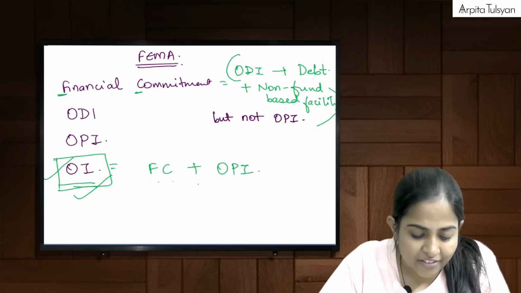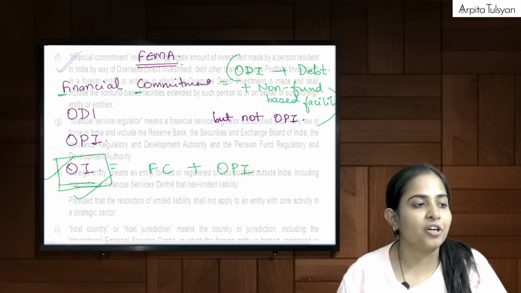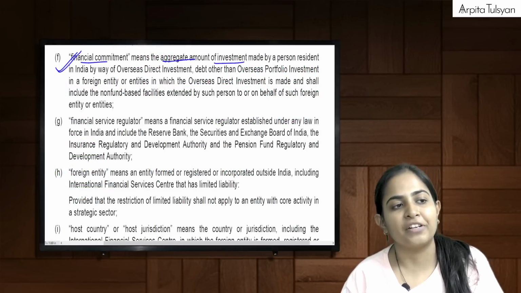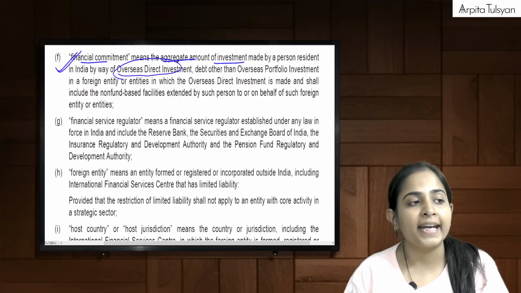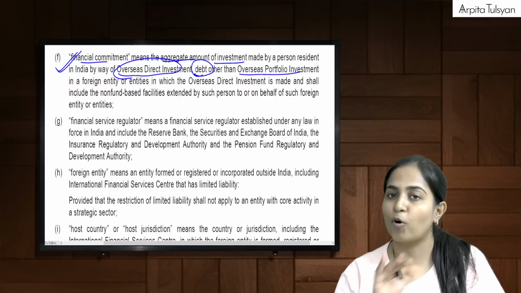Are you clear with this, everyone? Okay, so see the words that they have used here. Financial commitment means the aggregate amount of investment made by a PRI by way of ODI, debt, but other than overseas portfolio investment.